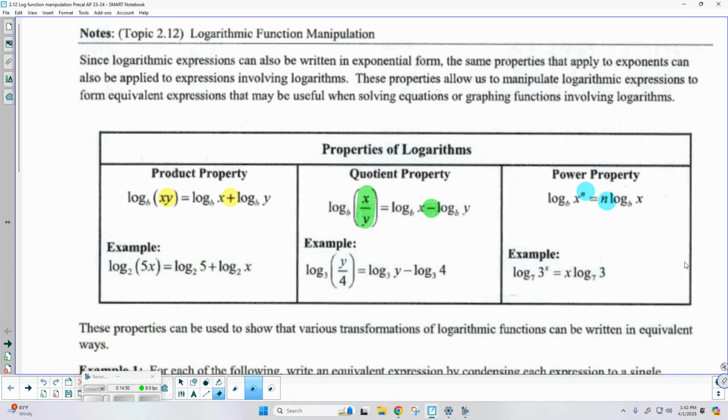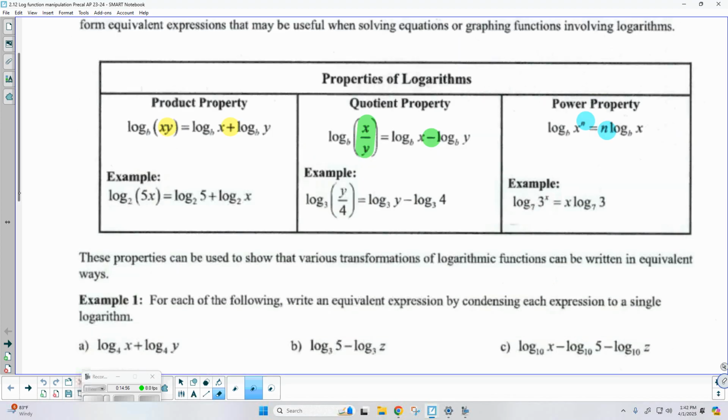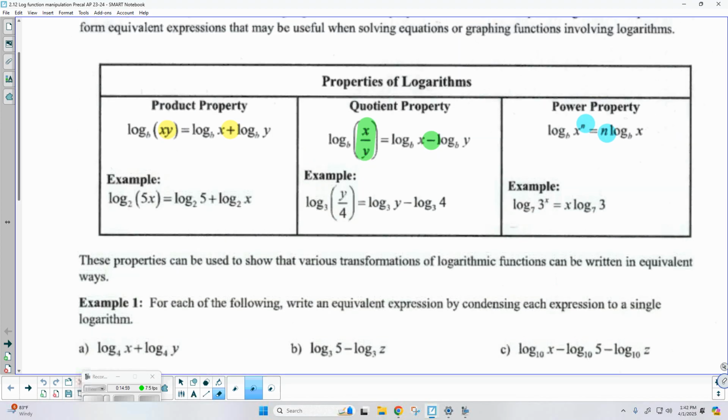We're going to start with these 3. The product property, the quotient property, and the power property. Now, the product property says that if you have a product inside the argument of a log, if I'm multiplying two or more items together, I can go ahead and separate each of those items individually using addition. Each item is going to get its own log with the same base. The only way these properties work is if they have the same base. Okay. So multiplication goes hand in hand with addition.